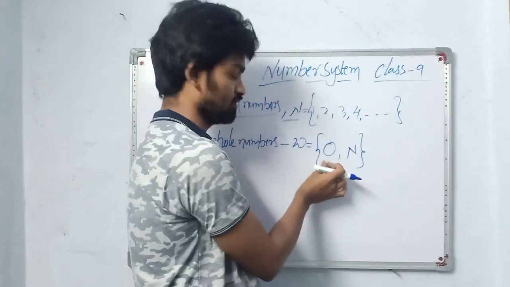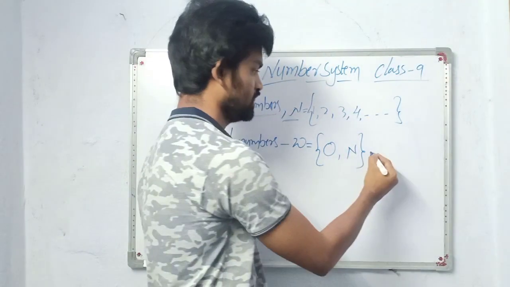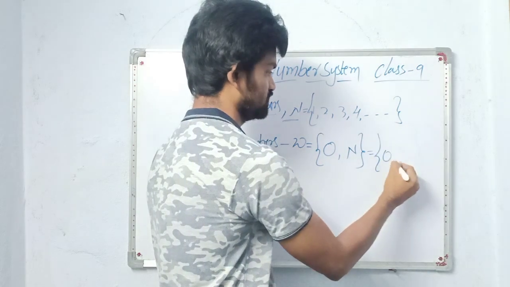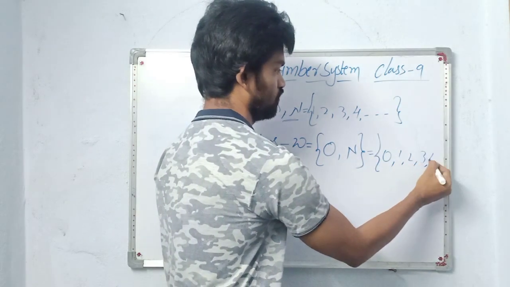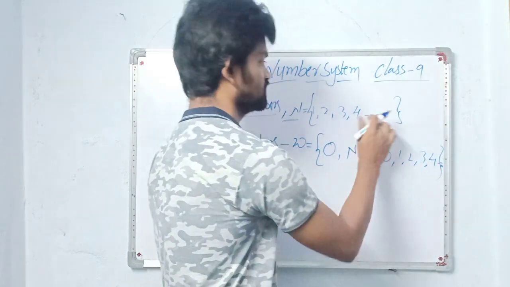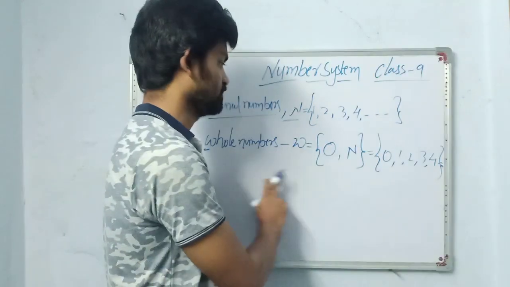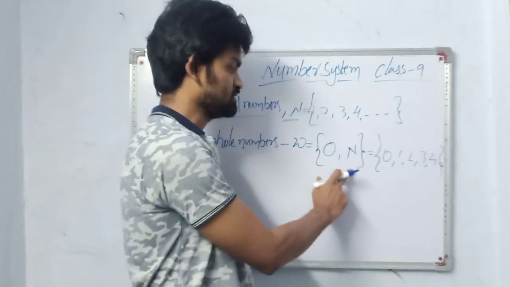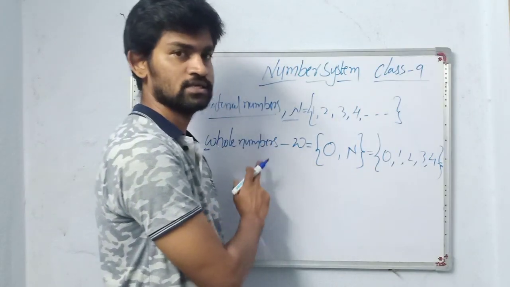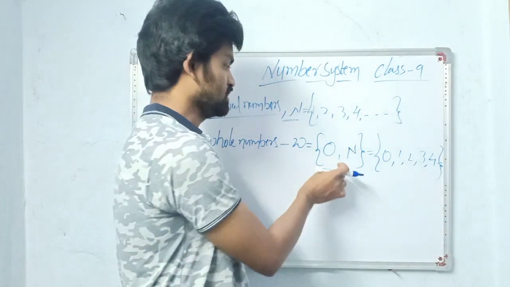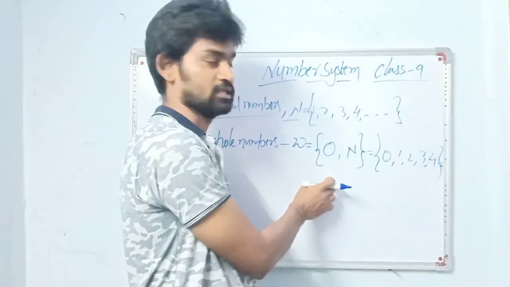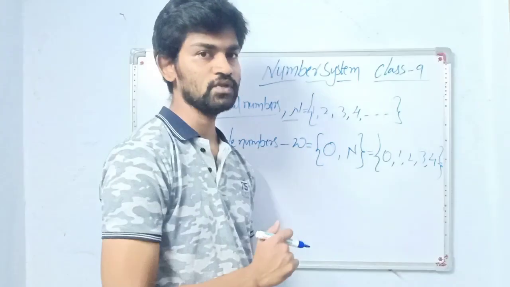Natural numbers along with 0 are called whole numbers. So you can write 0, 1, 2, 3, 4 and so on. This dot means the numbers are infinite. The least whole number is 0, while the least natural number is 1.